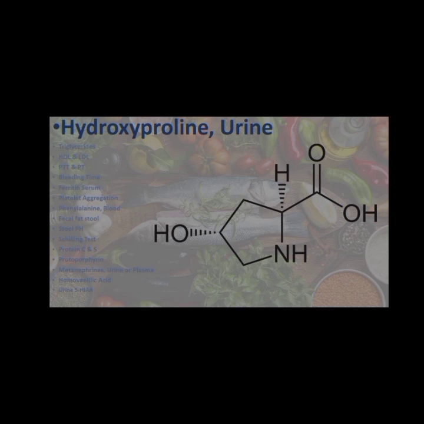Urine hydroxyproline. Hydroxyproline is a product of collagen breakdown. The patient should be prohibited from consuming foods containing gelatin and meat and aspirin-containing medication at least 24 hours before and during urine collection.